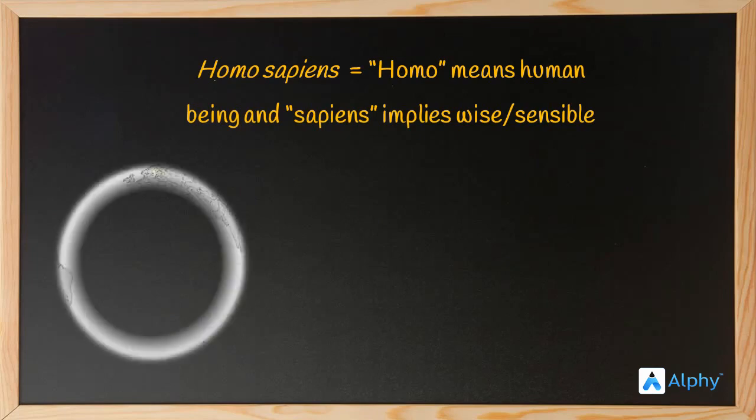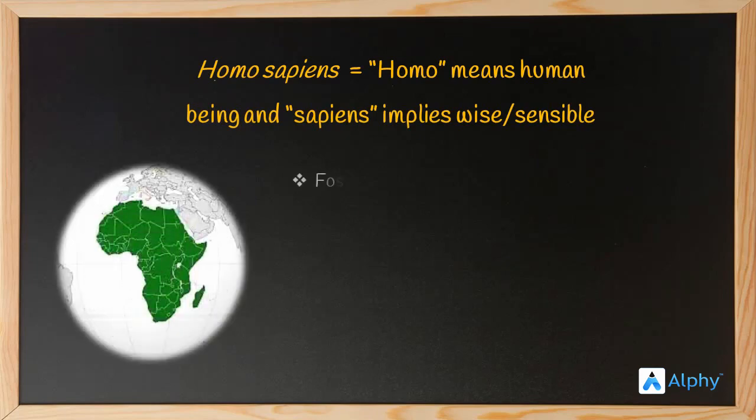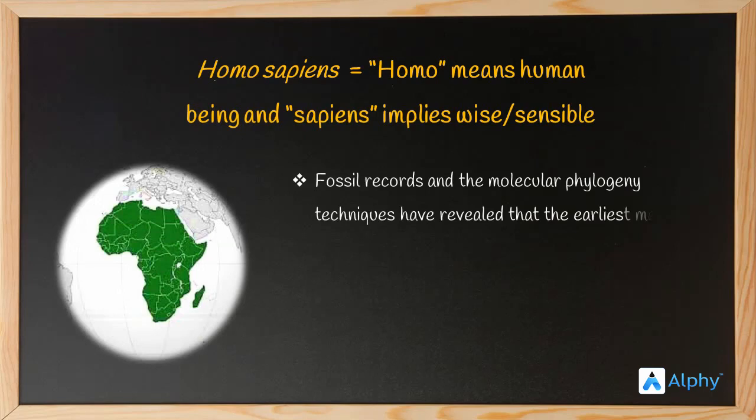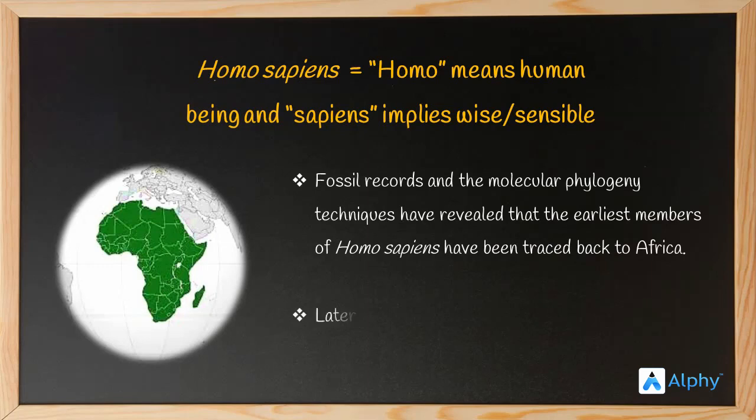Now, as far as human evolution is considered, fossil records and molecular phylogeny techniques have revealed that the earliest members of Homo sapiens have been traced back to Africa, or we can say that our roots, our origin corresponds to Africa. Later, our ancestors spread to other continents of the world in stages, or we can say that even the evolution of man occurred in stages.